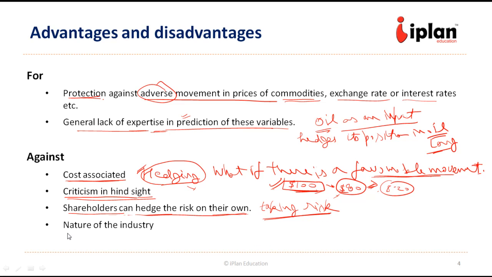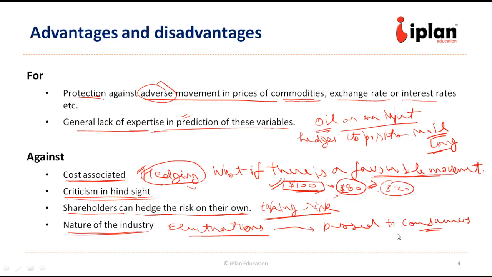Lastly, there is one more argument against hedging: if the company is able to pass on the fluctuations in these market variables, for example the interest rate or the commodity price, if these fluctuations can be passed on to the consumer and the company's revenues or profit are not affected, in that case there is no need for hedging.